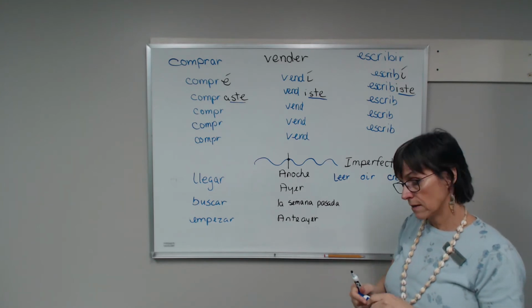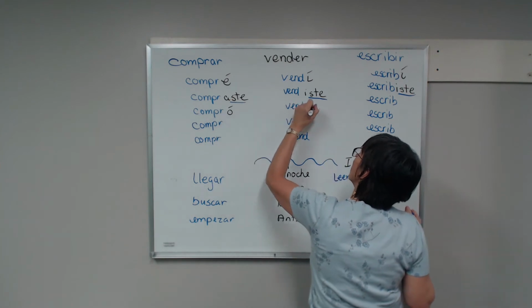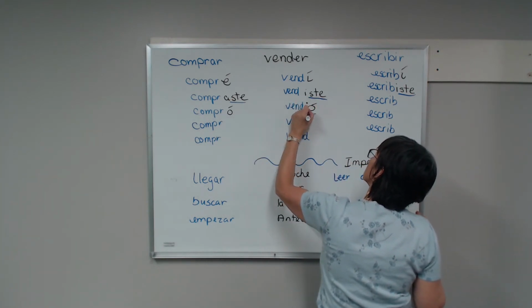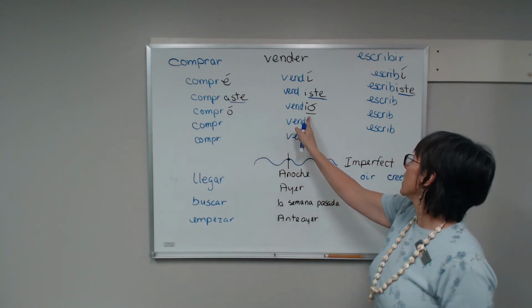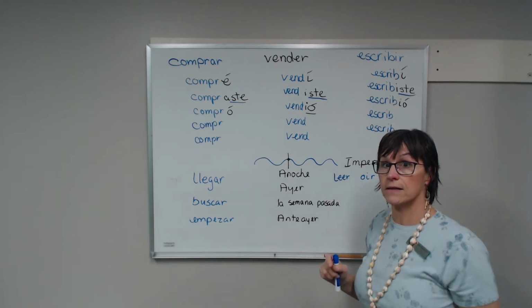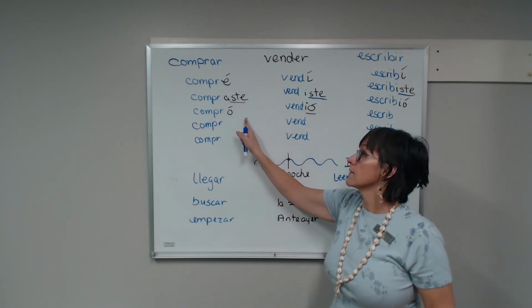For él, usted o ella, compró. But on my ER, IR verbs, it's IÓ. So compró, vendió, and escribió. And I have to have the accent. You've got to have the accent, or obviously the word means something different.